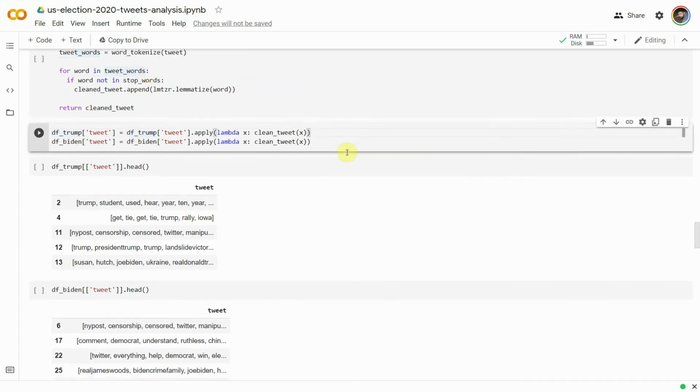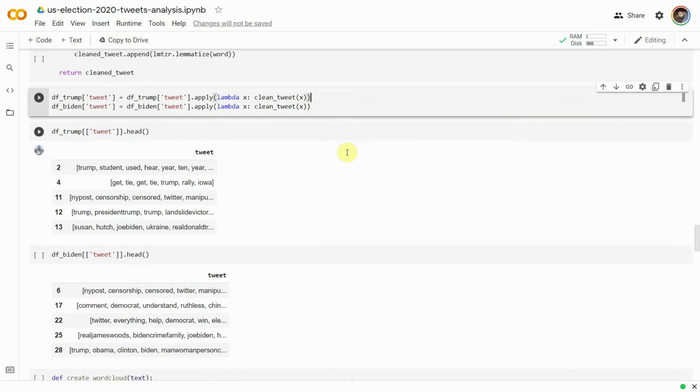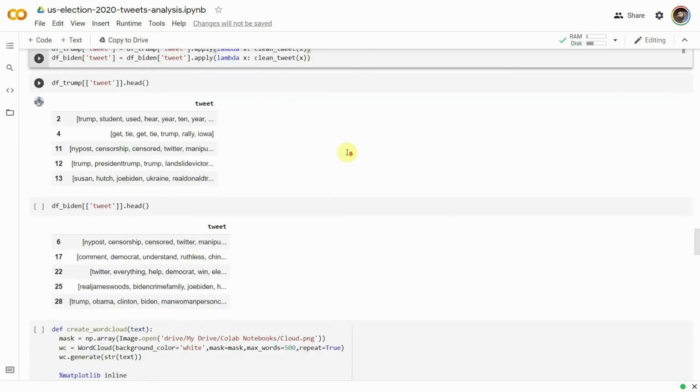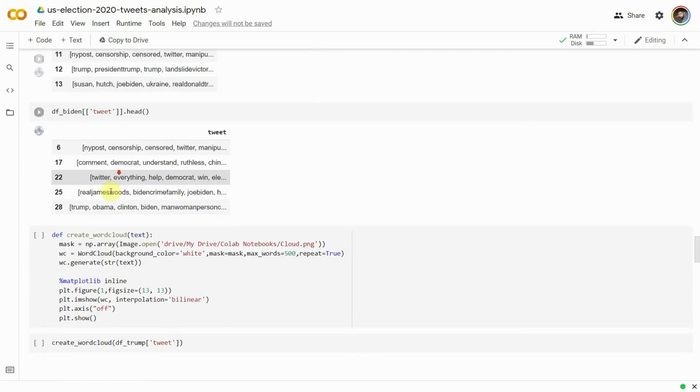Now we use the lambda function to apply the clean_tweet function on the tweet column for both Trump and Biden data frames. Upon completion, we see the clean tweets under the tweet column for both the data frames.